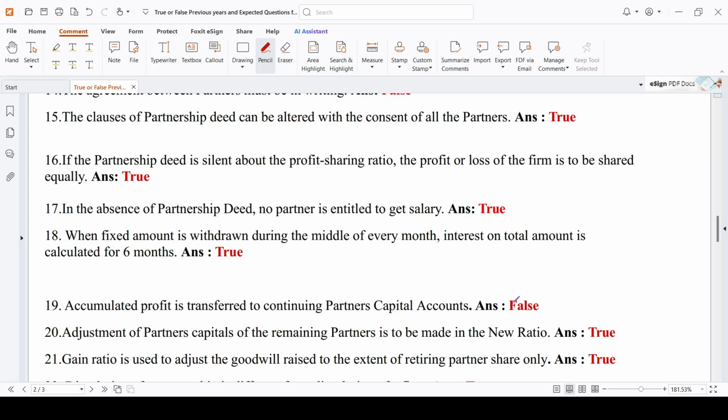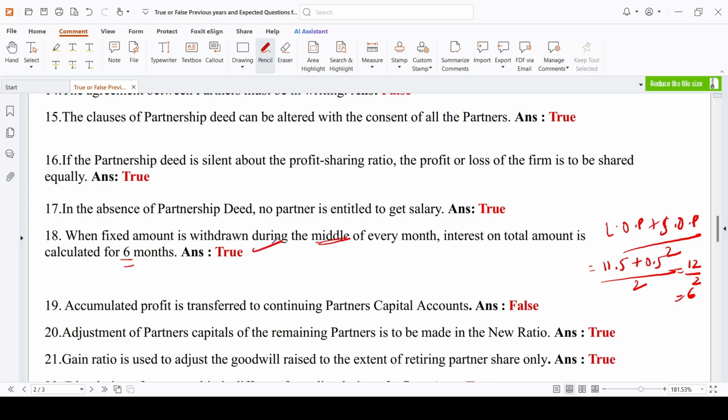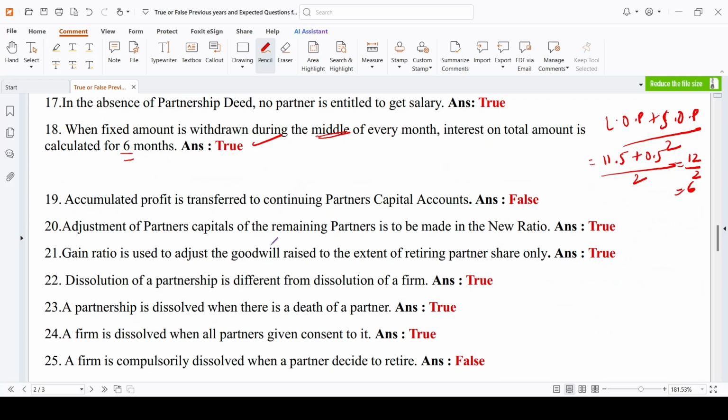Okay. When a fixed amount is withdrawn during the middle of every month, interest on the total amount is calculated for 6 months. That is the average period you have to calculate. Middle of every month, that is longest outstanding period plus shortest outstanding period divided by 2. After the first withdrawal, the remaining is 11.5 plus the last withdrawal, the remaining is 0.5. 11 and a half months and half month divided by 2, that is 12 by 2, which comes to 6. So the answer is 6 months. So it is true.